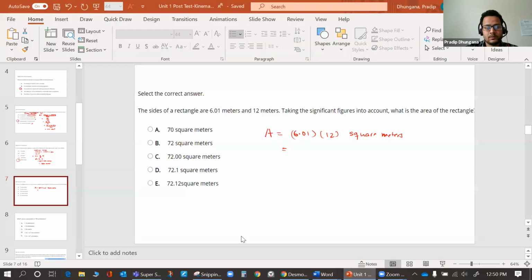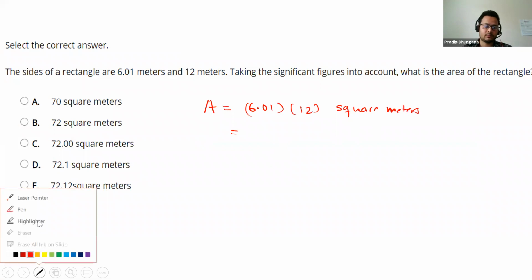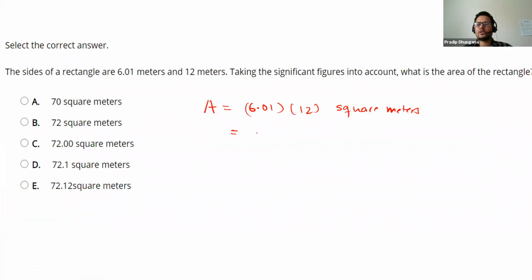Let's go back. 72.12, that's what I got. Let me write it here. Or you can use any calculator you have. 72.12 square meters. But on this problem, we have to take account of significant figures. Now let's go back here.